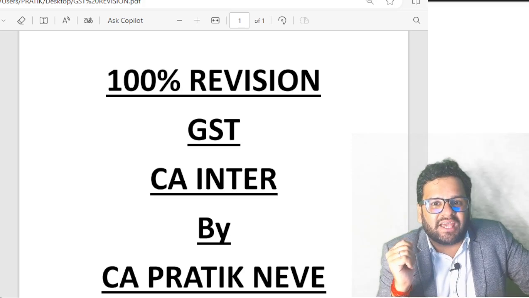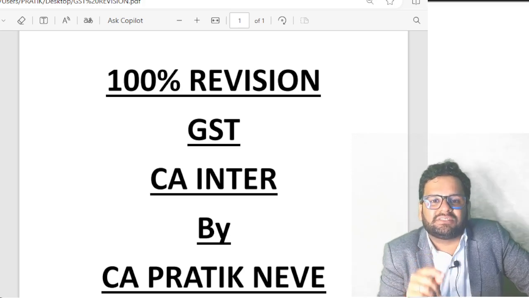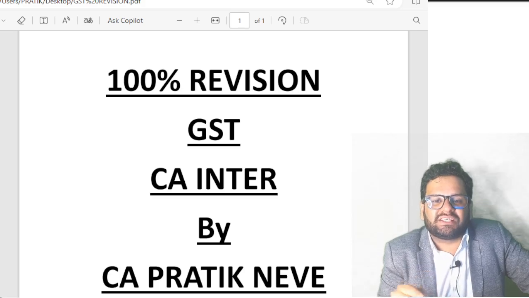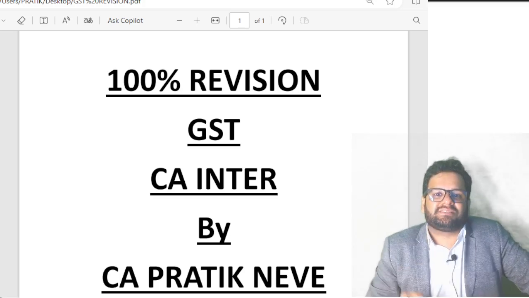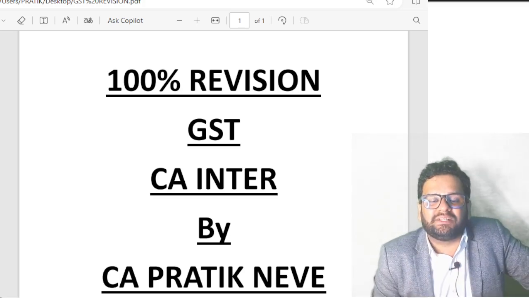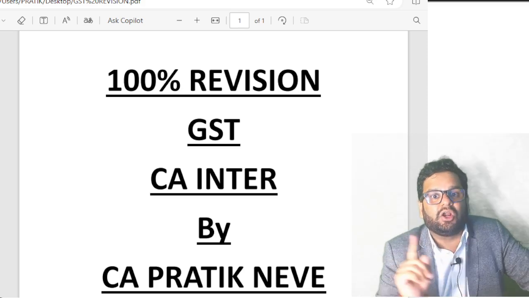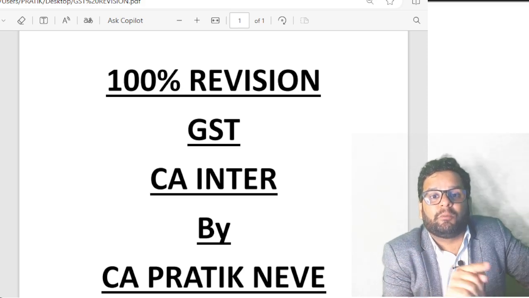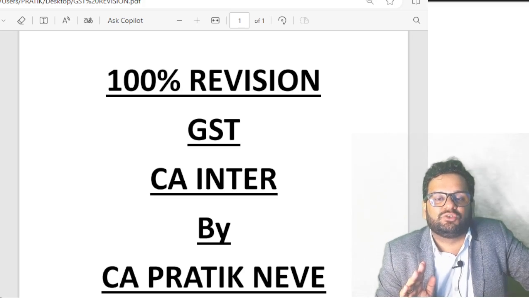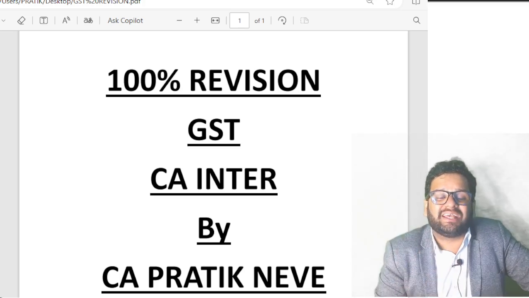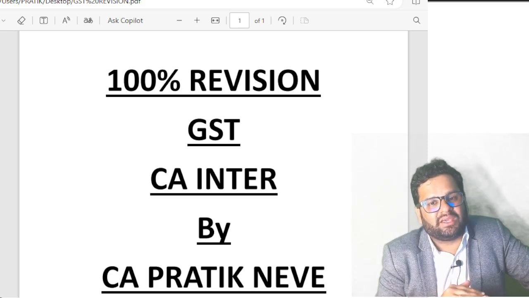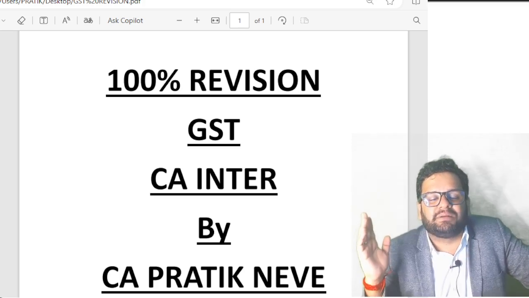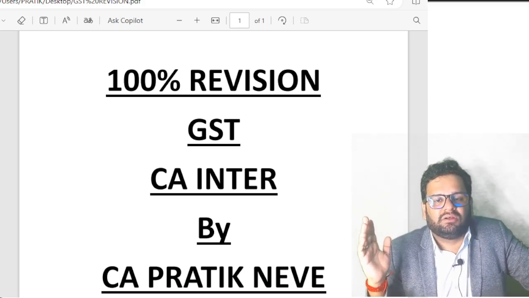Do you remember clause FA? Any goods or services or both which are purchased and used for CSR activities as per section 135 of the Companies Act, ITC is blocked. Clause G: any goods or services used for personal consumption. Clause H: any goods destroyed, damaged, lost, or given away as free samples, ITC is blocked.